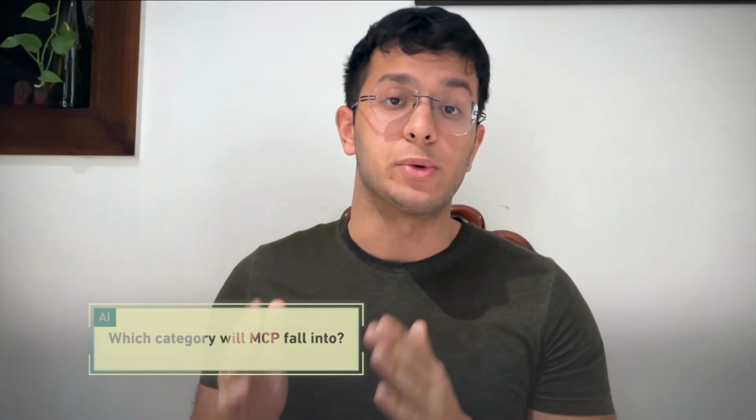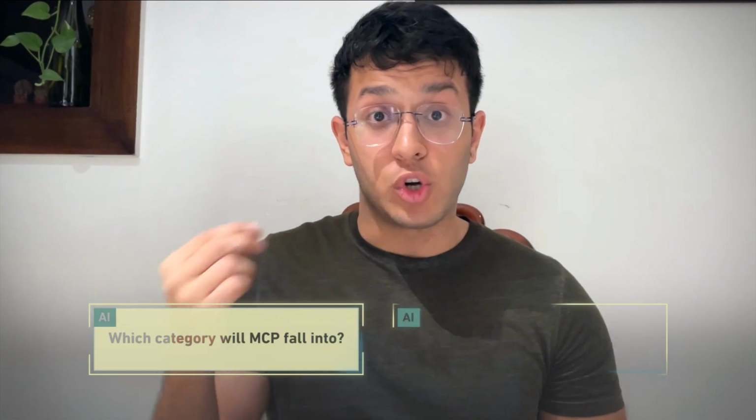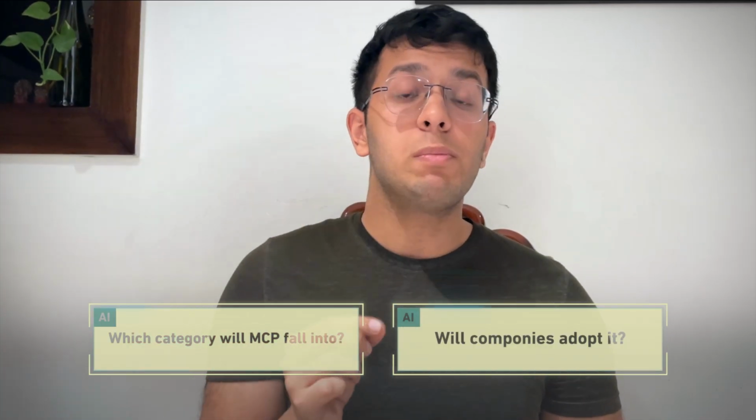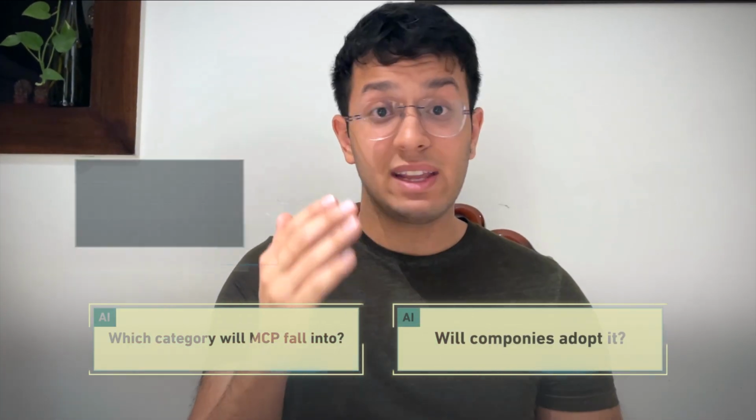While successful protocols become industry standards by solving real problems and gaining broad adoption, others fade away when they fail to meet user needs or lack industry support. The question is, which category will MCP fall into? Will companies actually adopt it? Because if major players like Google and Microsoft integrate MCP, it could become the default. But if these same companies introduce competing standards, adoption could severely slow down.